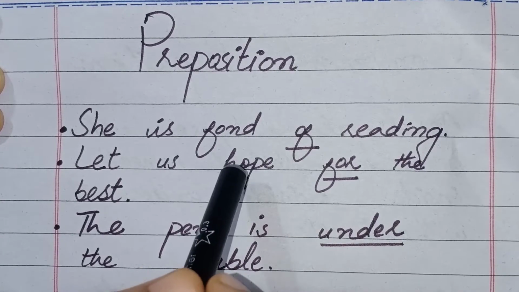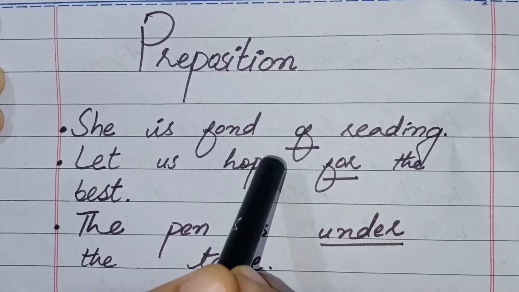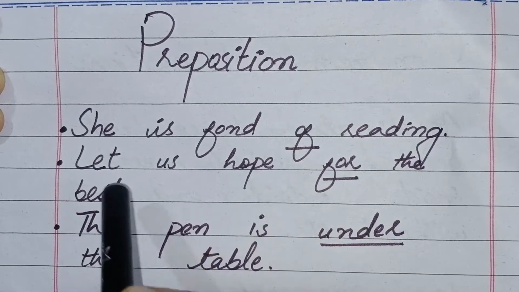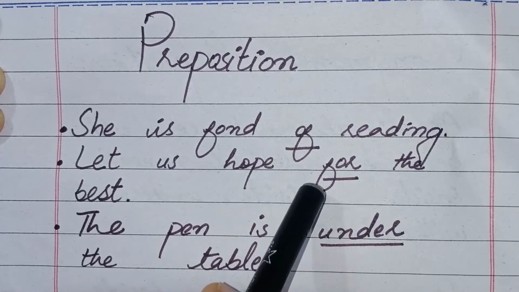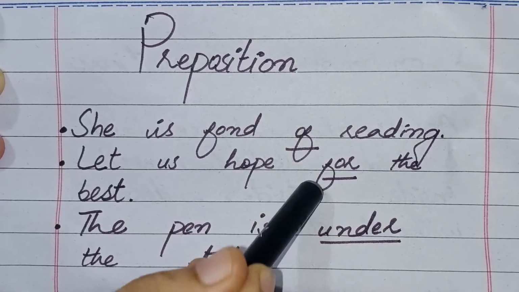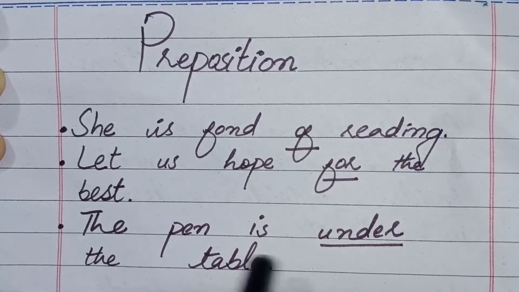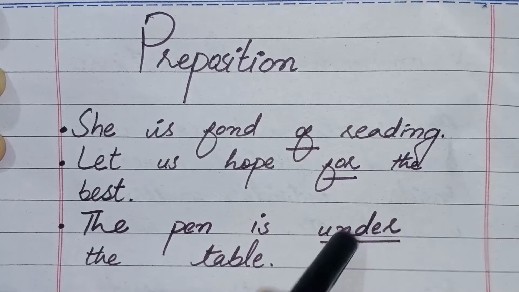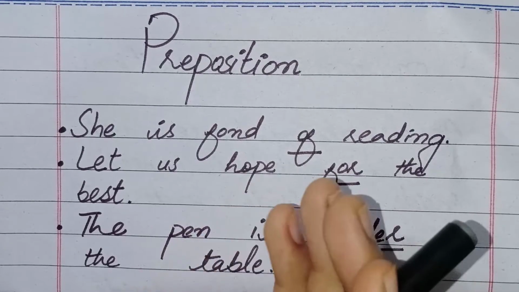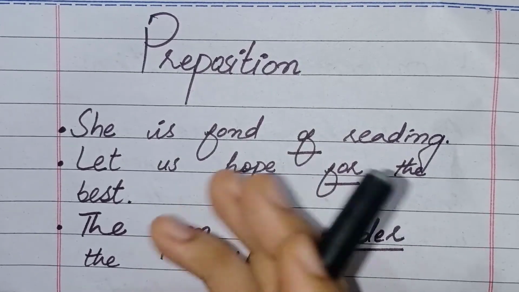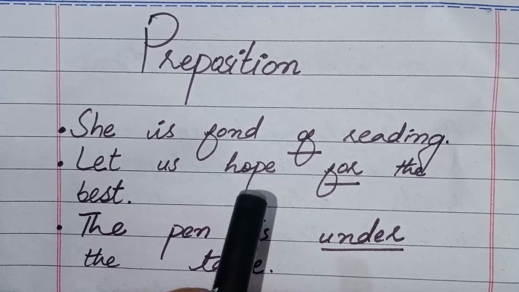Here I have written few examples. She is fond of reading. In this sentence the word of is preposition. Second sentence is let us hope for the best. In this sentence the word for is preposition. The next example is the pen is under the table. In this example the word under is preposition. So guys, the words like by, at, in, up, from, under, beside, without, all these are called preposition.